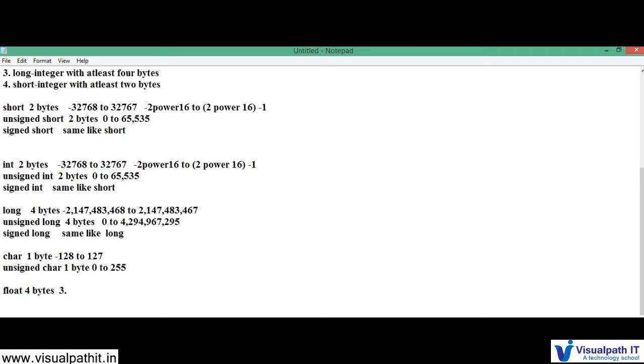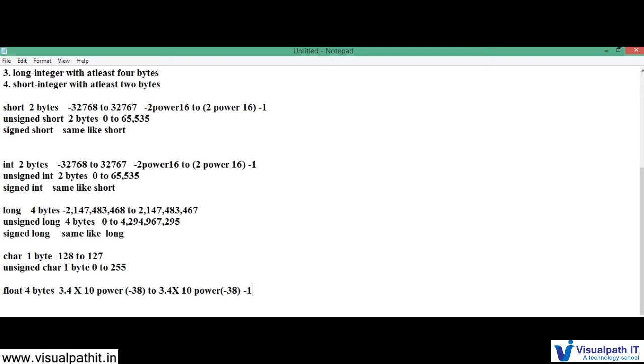It is 3.4 multiplied by 10 power minus 38 up to 3.4 into 10 power 38.